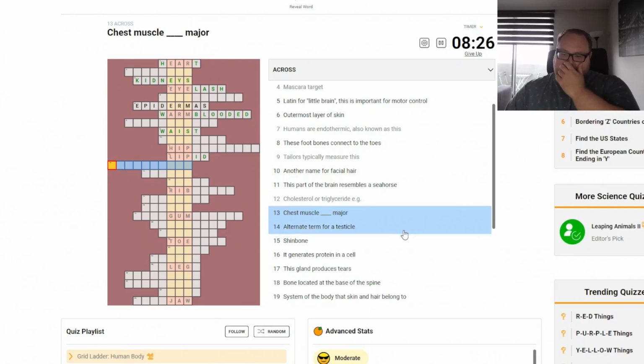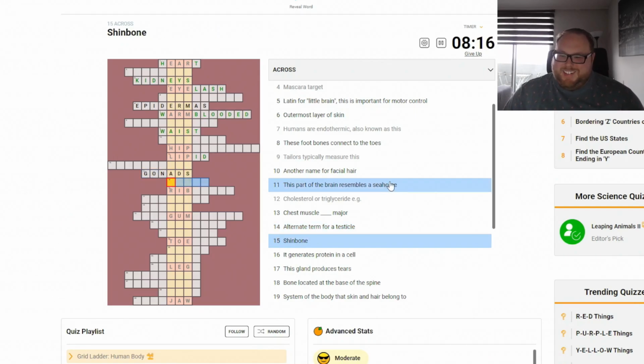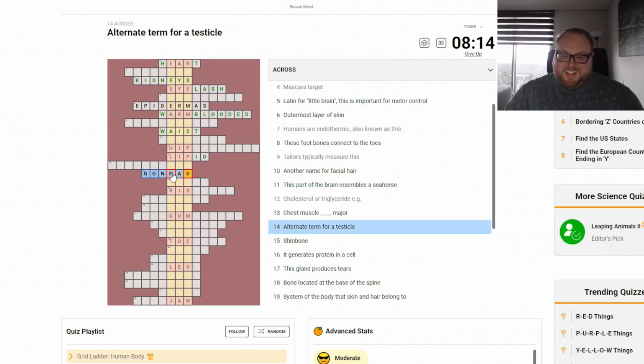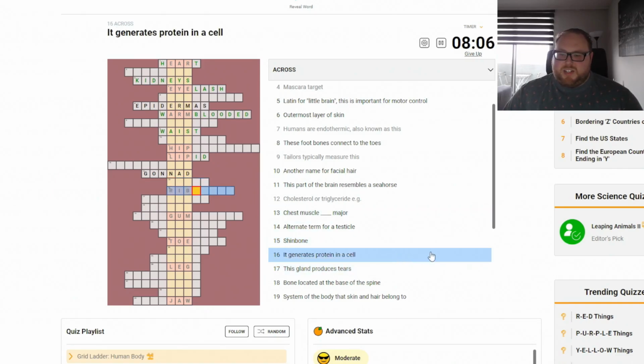Oh, geez. Skip. Alternate term for testicle. Gonads. Nope. Nope. Oh well, I tried. Skin bone. Shin bone. Nope. It generates protein in a cell.